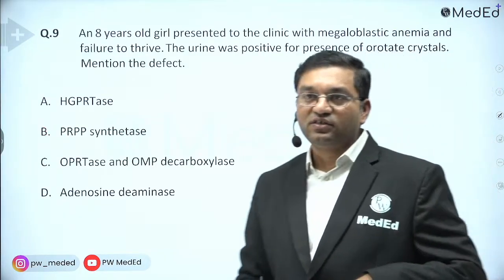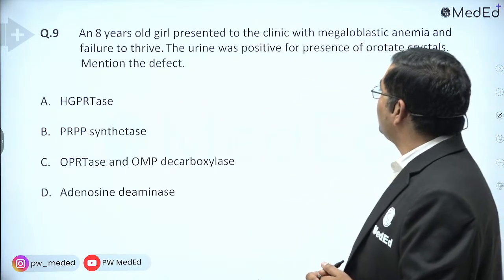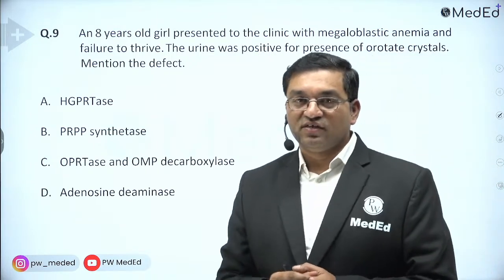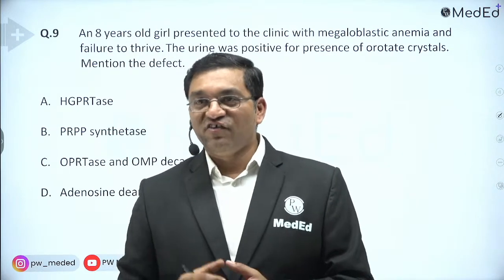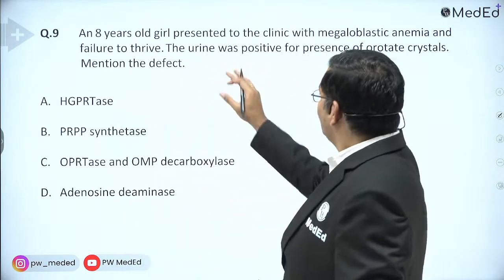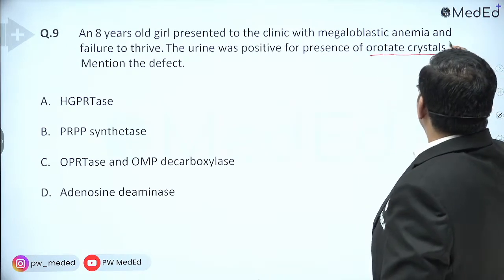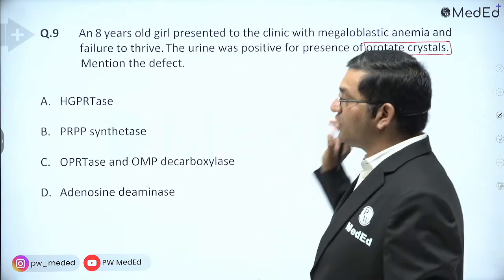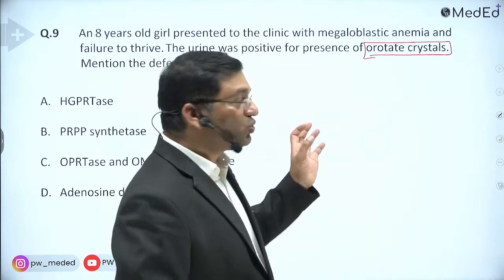The next question: an 8-year-old girl presented to the clinic with megaloblastic anemia and failure to thrive. Now we are shifting from one topic to another. The urine was positive for orotate crystals. Presence of orotate crystals is a clear-cut diagnosis. Orotate crystal excretion occurs in two disorders.